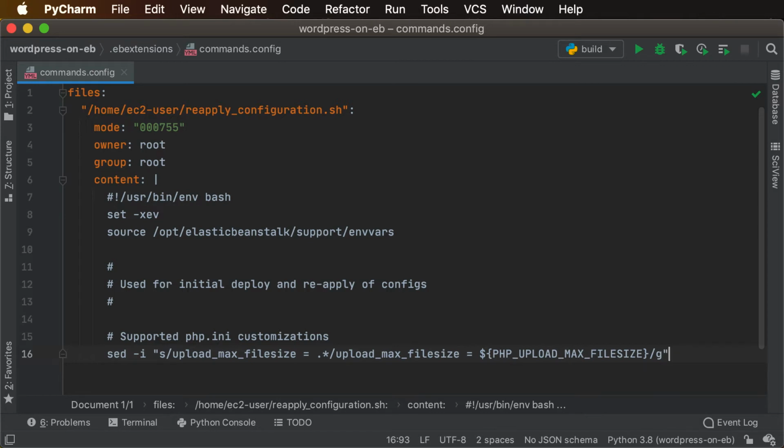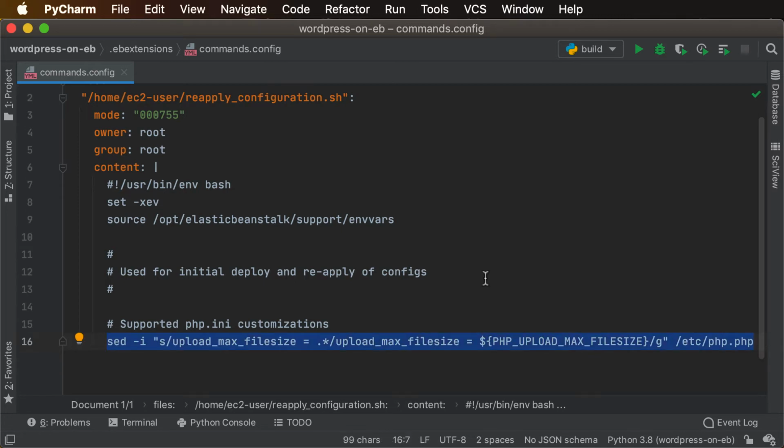And this sed is basically just doing a global find and replace, right? So we're doing a search, and we're going to look for the upload max file size and match everything on that line. And then we're going to rewrite that line. We're just going to replace it with an upload max file size of whatever's defined in the Elastic Beanstalk environment vars that we just sourced in. And we're going to do that globally for this whole sed command here. So it's a basic find and replace, basically. And we're going to do that over in the php.ini file.